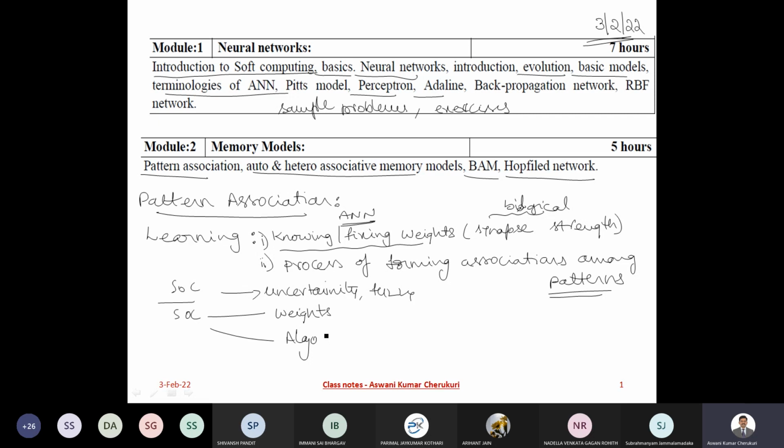Parallels to the human brain, like solving. Parallels to the human brain. Okay, very good. So you mean to say that soft computing has some algorithms related to the way humans process information, parallel to the human brain. Okay, what else?